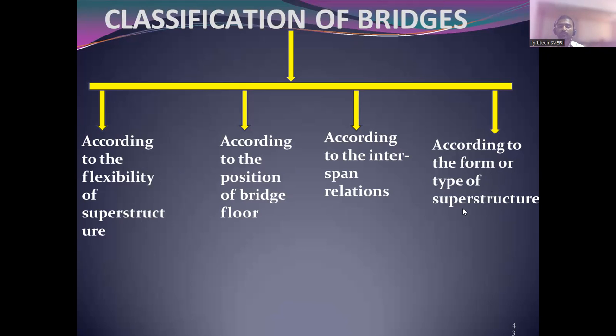According to the type of superstructure, if the superstructure is made up of steel, then that is a steel bridge. If the superstructure is made up of timber, then it is a timber bridge. If the superstructure is made up of concrete, then it will be an RCC bridge. Like that there will be classification. You will come to know the different types.